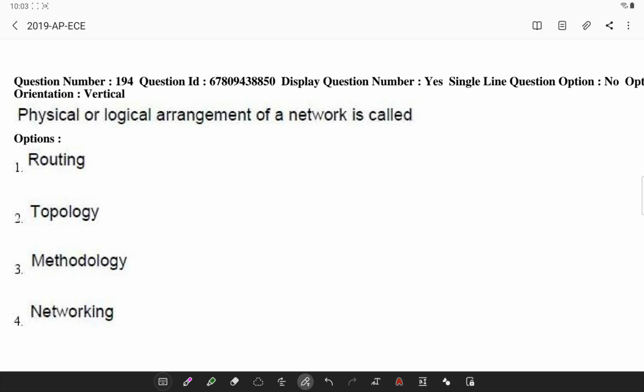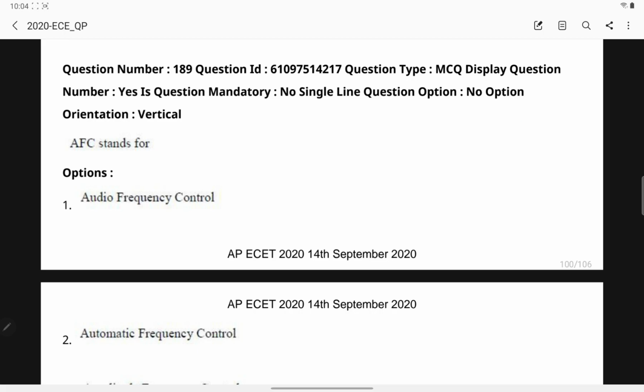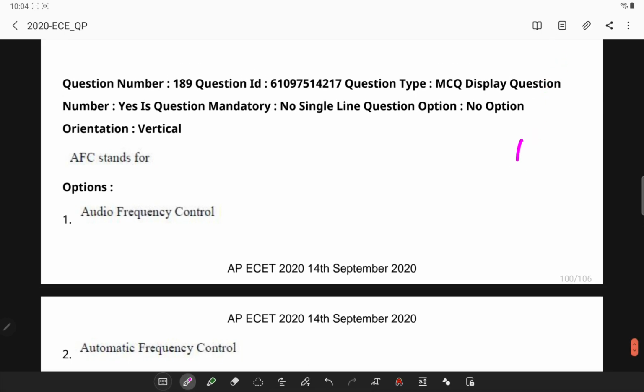So with this, the questions related to audio and video systems are completed in this paper. So friends, let's solve questions related to audio and video systems in the 2020 AP ECET question paper.